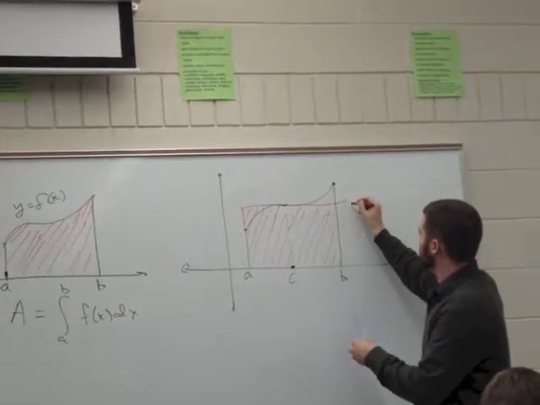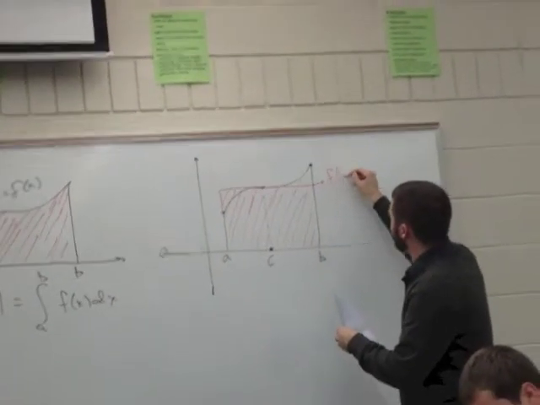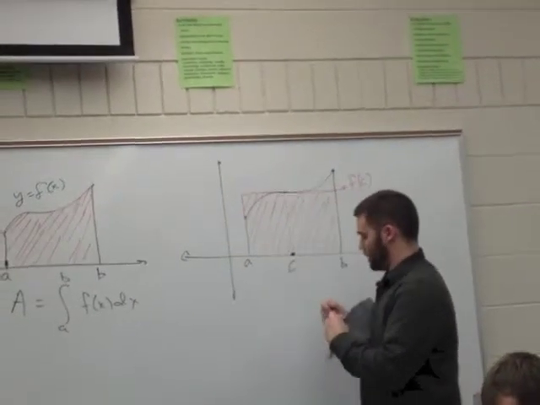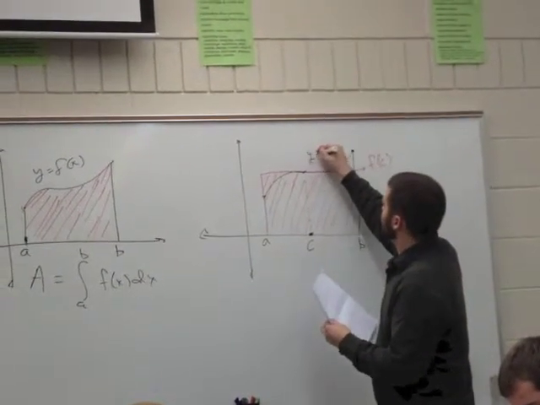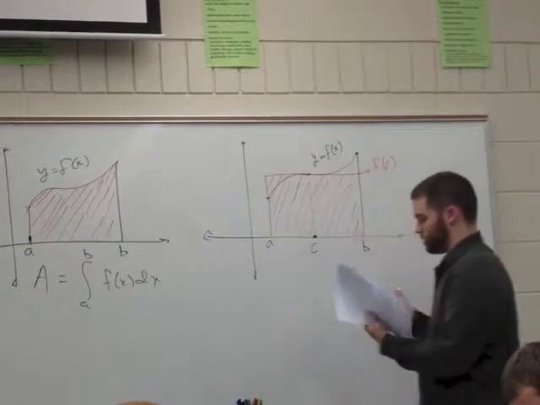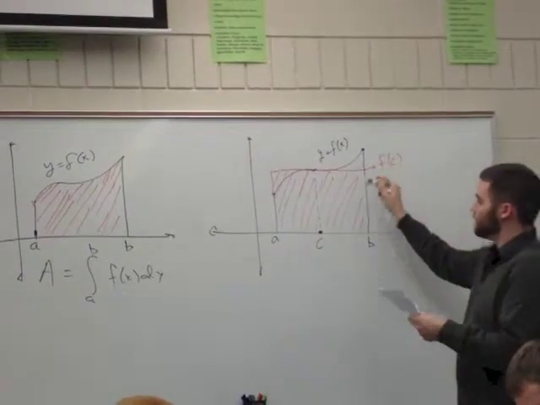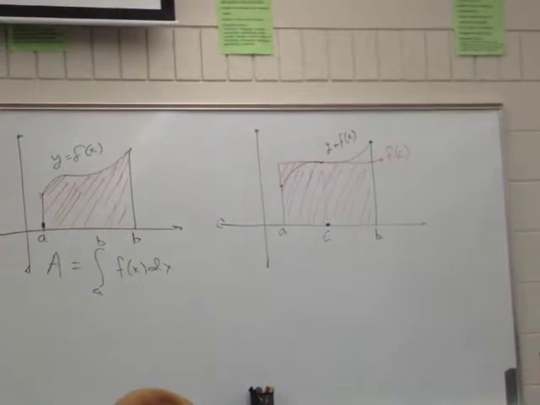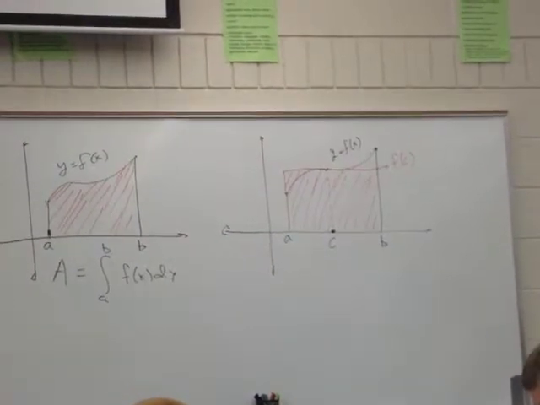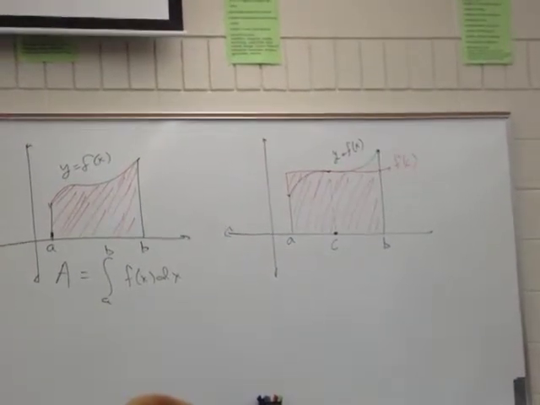So we would say that this line right here is f of c. Okay, this in black is y equals f of x. So it's the same function. This line is given by f of c. Is c the midpoint between a and b? Not necessarily. Good question. That's not necessarily true.